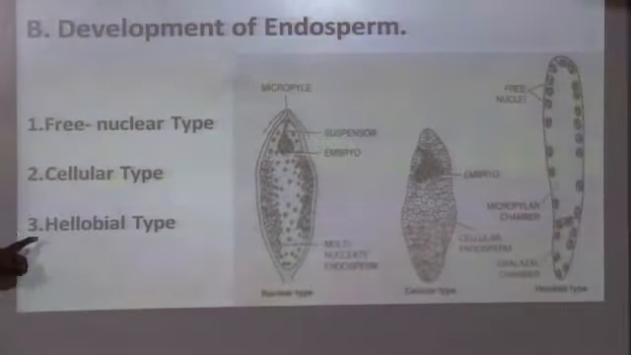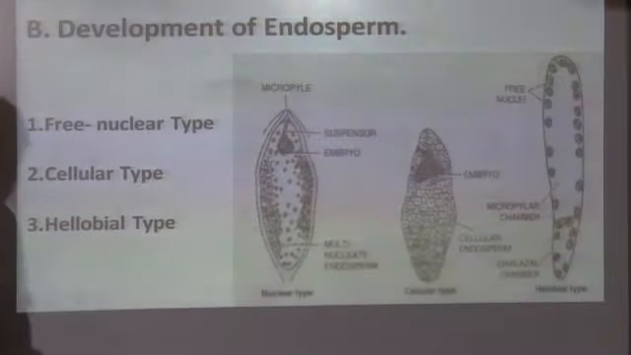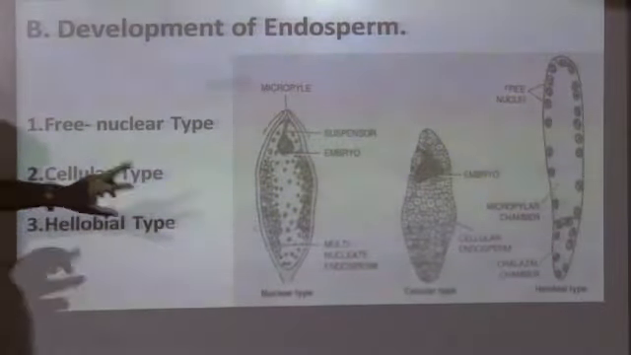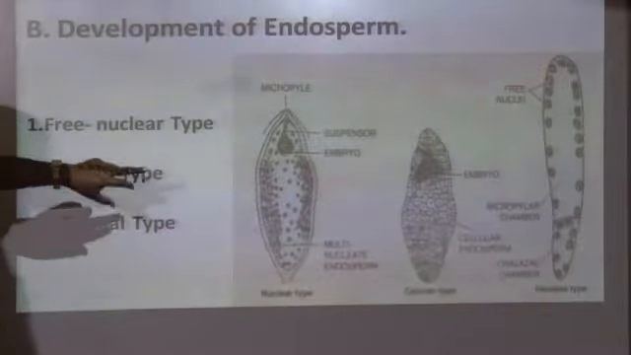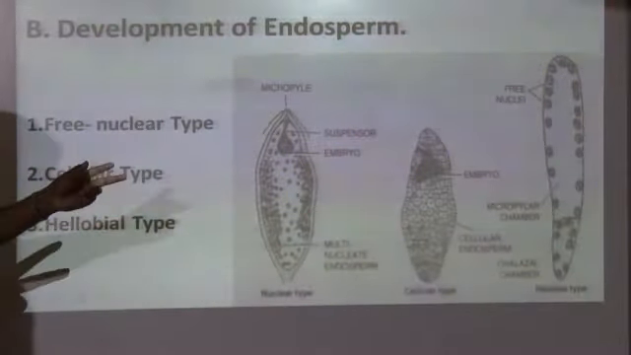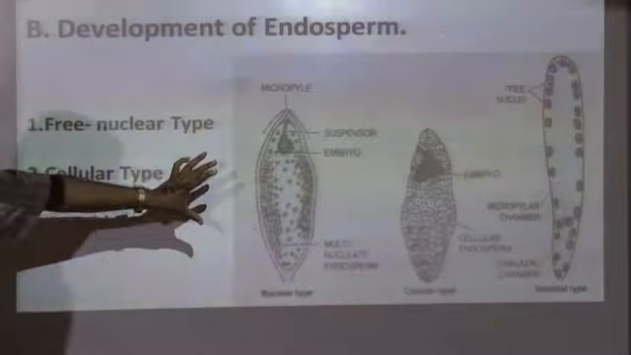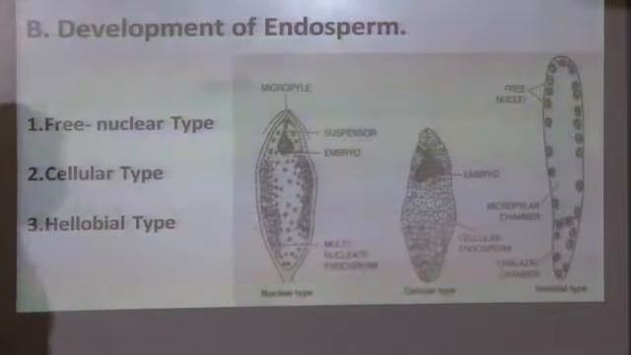The other one is called the halobial type. In halobial type, what will happen? It is an intermediate between the free nuclear type and cellular type. In this case, what will happen?